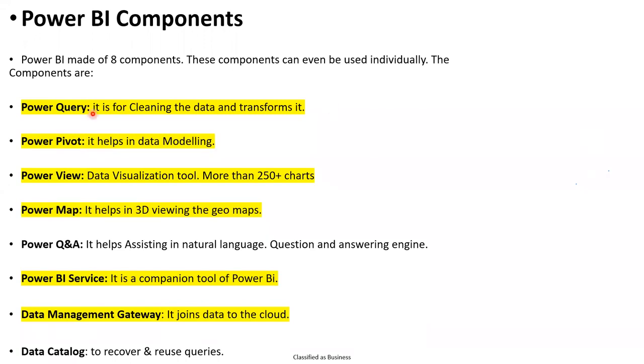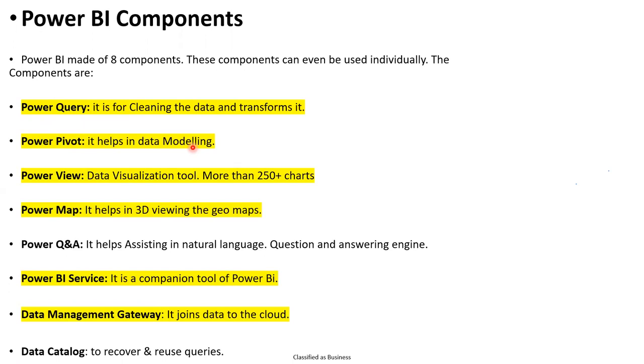Like that, there is one more thing, Power Pivot. It helps with the data model. We are not pulling only one data source, right? Suppose we are pulling data from different databases and different sources. We have to bring in some relationships.